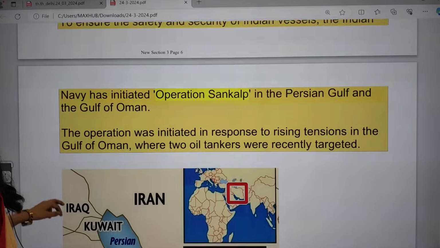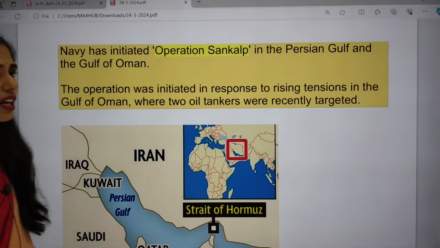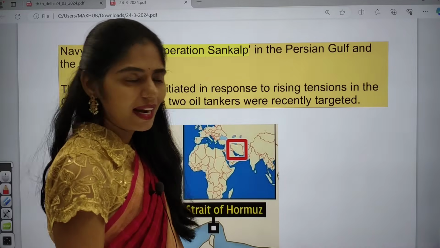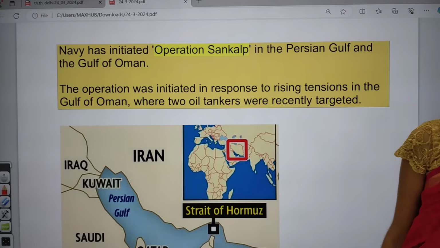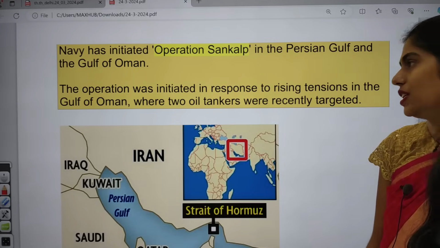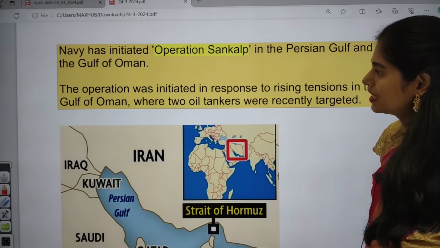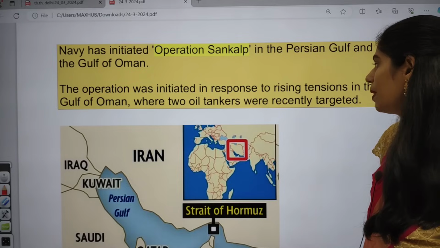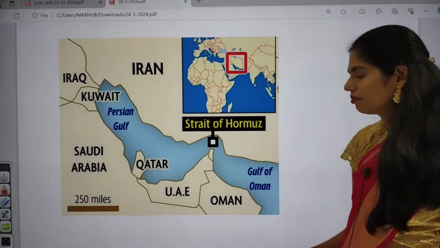The operation was initiated in response to rising tensions because of the Israel-Palestine issue. The Houthis from Yemen, who started supporting Iran, began attacking ships moving in this region. So this operation was initiated in response to rising tensions in the Gulf of Oman. Even 2 oil tankers were recently targeted.